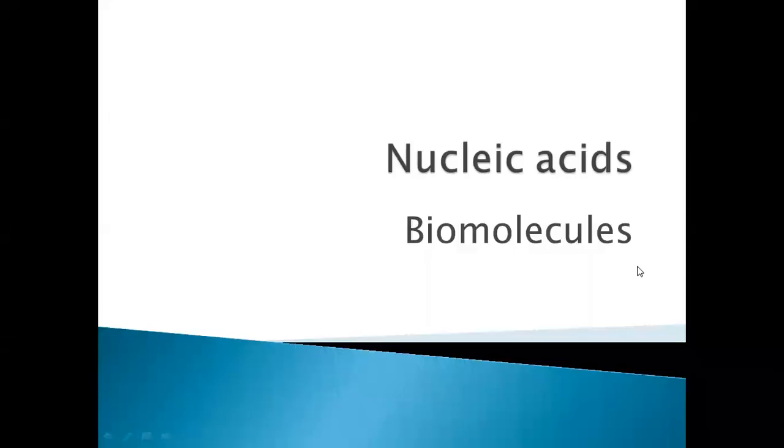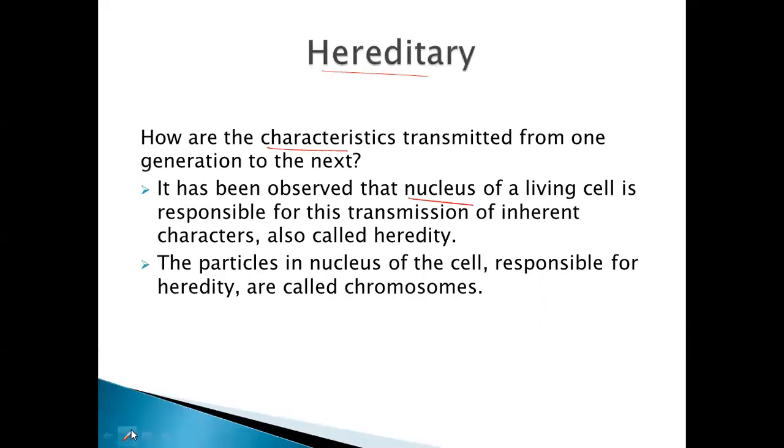In this video, I'm going to discuss nucleic acids from the chapter biomolecules. First, what is hereditary? We know that offspring resemble their parents in many respects. Or we can say that generations of each and every species resemble their ancestors in many ways. So the characteristics have been transmitted from the parent to the offspring. That is why the offspring resemble their parents in many respects.